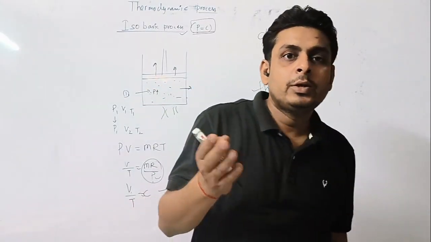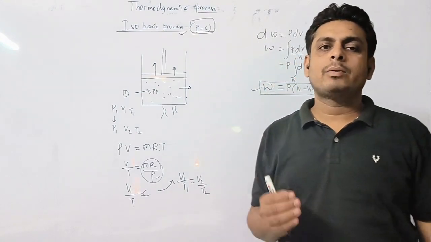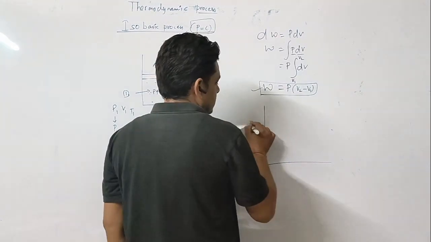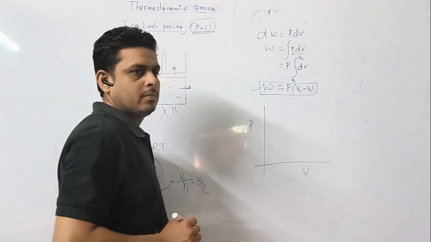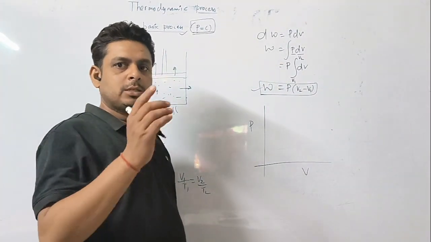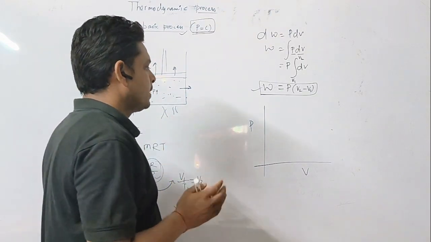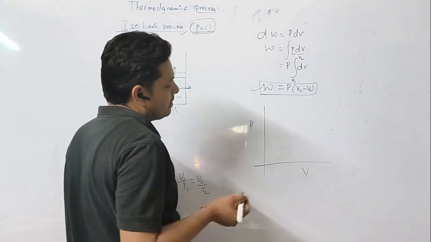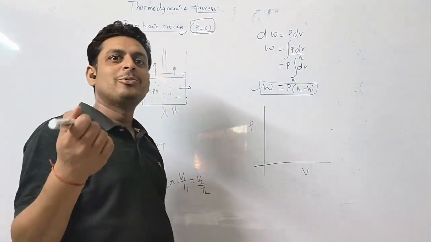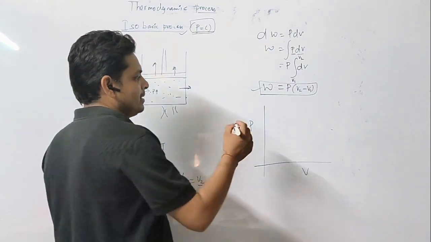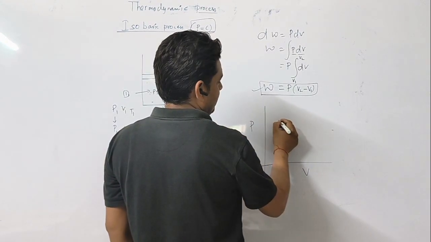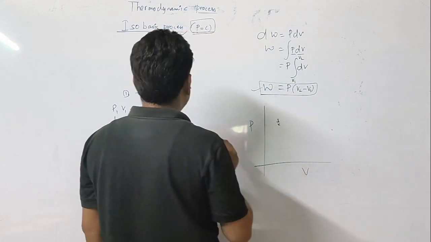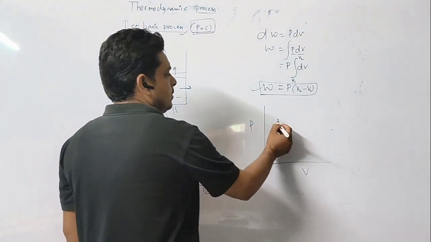Now, how will you represent this isobaric process in the PV diagram? Suppose this is your pressure axis and this is your volume axis. There is a pressure P1, and P1, V1 and T1 is state 1.